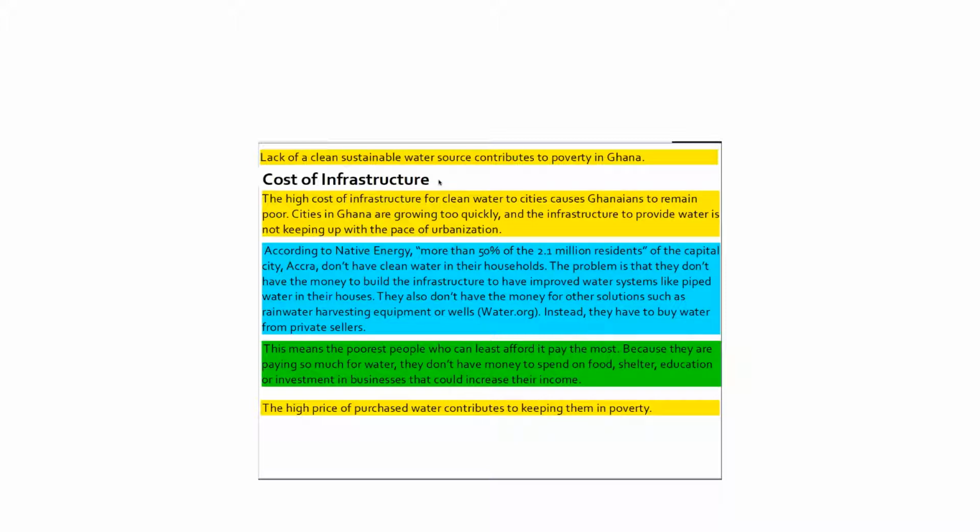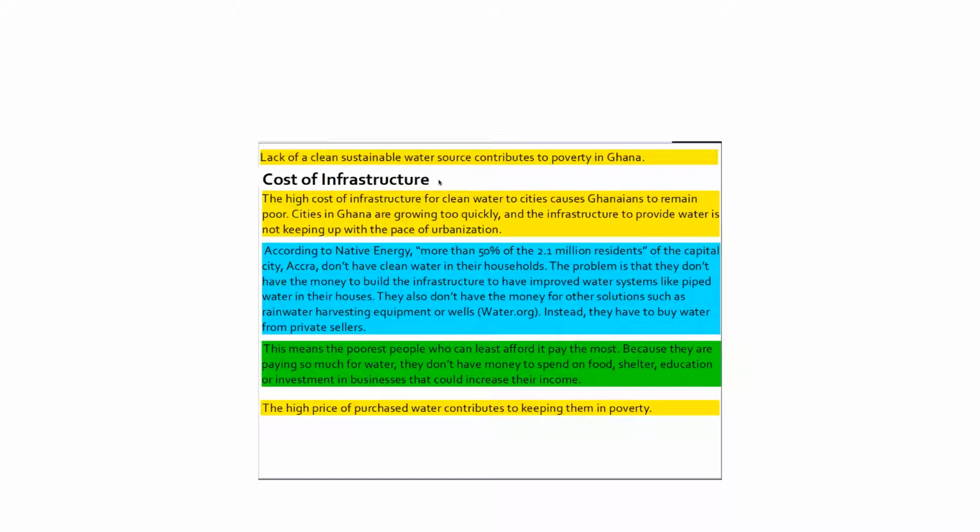According to Native Energy, more than 50% of the 2.1 million residents of the capital city, Accra, don't have clean water in their households. The problem is that they don't have the money to build the infrastructure to have improved water systems like piped water in their houses. They also don't have the money for other solutions such as rainwater harvesting equipment or wells. Instead, they have to buy water from private sellers.